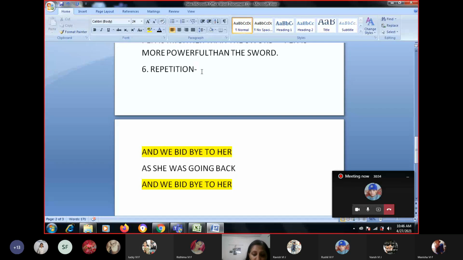And why use repetition? Why is repetition used by the poets? So that it creates rhythm, so that it becomes good. When you sing any song, and after a paragraph is finished, the same line comes, no? For example, tell me any song.